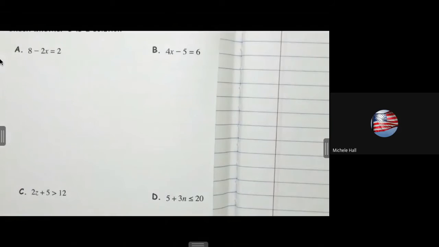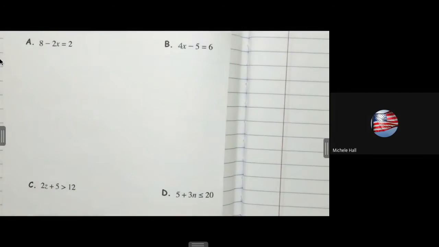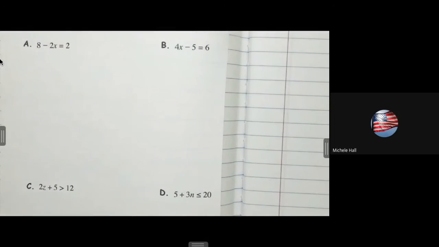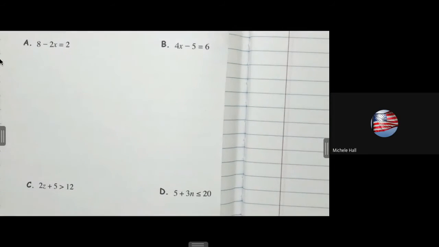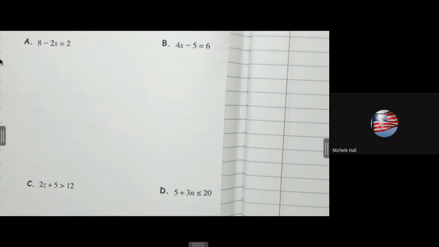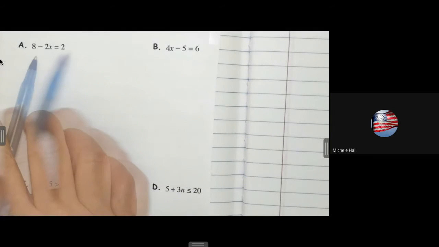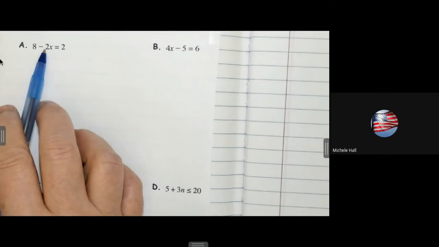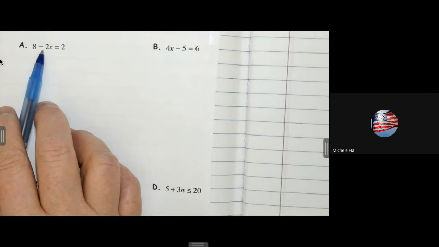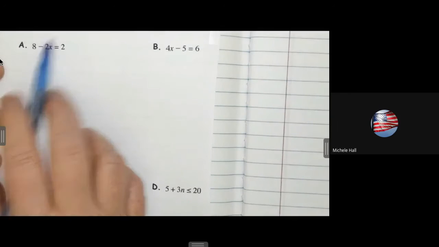So we need to check whether 3 is a solution. What does that mean I'm going to do then? I have this equation, and I need to check whether 3 is a solution. This is what Khan Academy was about. So if you watched Khan Academy and you did the homework, you kind of have an idea of what we're doing right now. That's why I gave it to you, so that you would be prepared coming into class. What do you think it means that we're going to do? It says check whether 3 is a solution. How do I check 3? I'm going to substitute in 3. It would be like evaluating expressions that we've done. But now we're actually checking solutions.